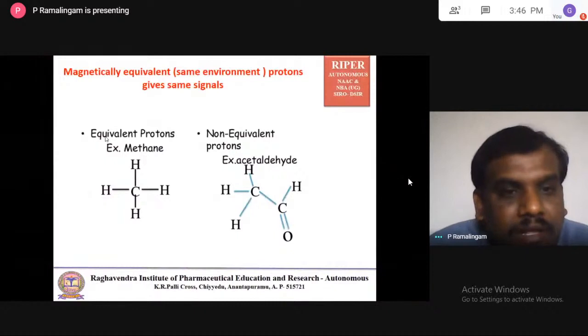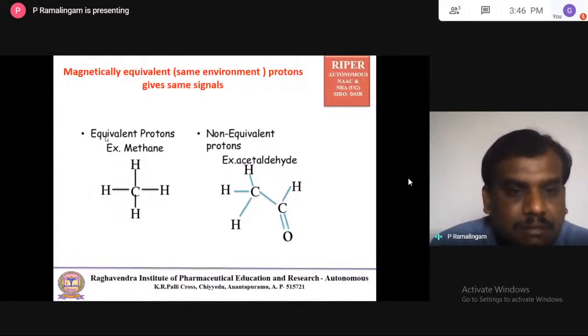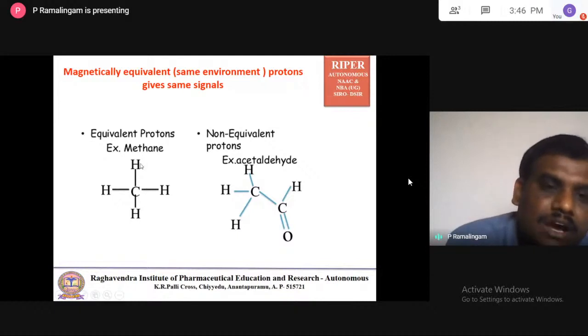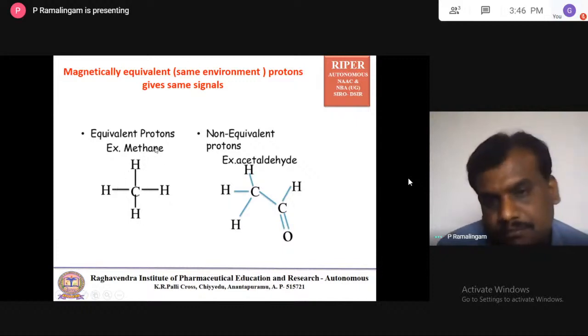So here, the equivalent protons, for example methane: if you take this chemical structure, we have four protons, all protons attached to carbon. The environment for all the four protons is the same. So here, all protons are called equivalent protons.